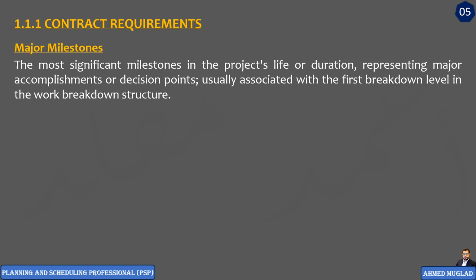Here, I just want to say that do not mix between the major milestones and milestones in the scheduling process. Here in planning and contracting are major milestones, the most significant milestones in the project. And there in the scheduling process, the milestone represents activity with zero duration. It is zero duration activity or event, we can say.